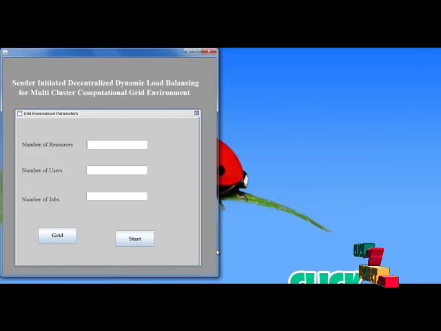Next we are going to see the complete demo of center-initiated decentralized dynamic load balancing for multi-cluster computational grid environment. First we need to create a grid environment. To create it, we must provide the number of resources, number of users and the number of jobs. I provide the number of resources as 8, the number of users as 5, and the number of jobs as 20. Next we create the grid environment.